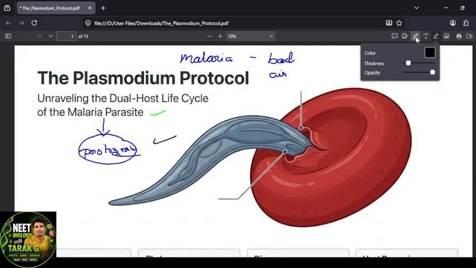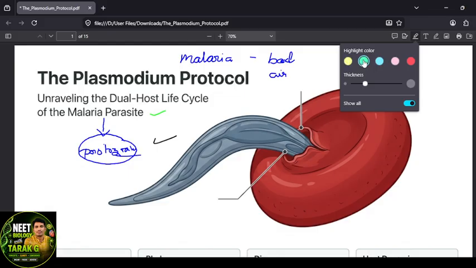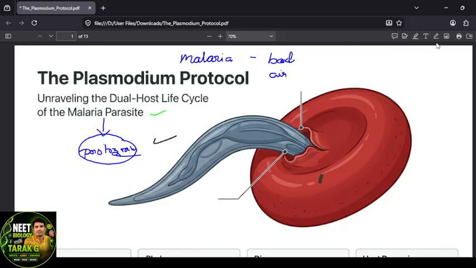If you talk about Plasmodium, it is the disease-causing organism. Its phylum is Protozoa. Its subphylum is Apicomplexa, right?